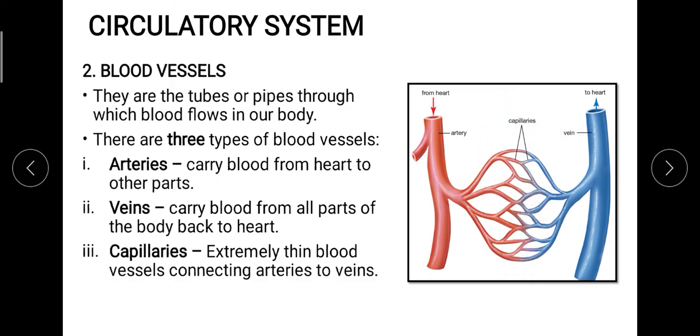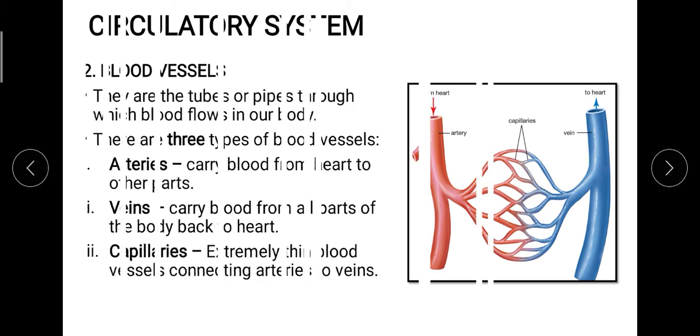So they are doing two functions. They are creating the exchange site for blood. On the other hand, the capillaries are helping in providing the supply, or you can say in collecting the waste from those parts where we cannot actually take the bigger blood vessels. So that is how these three kinds of blood vessels are important in their role and function. Now we come to the heart.